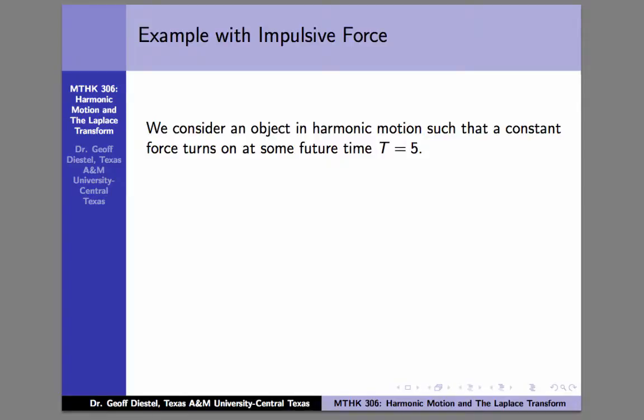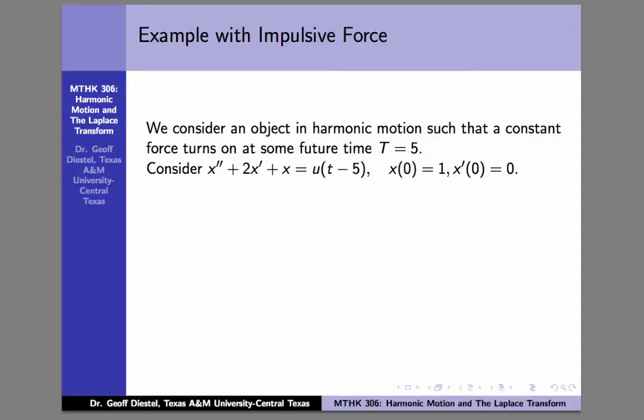So let's look at an example. We're going to turn on an impulsive force after 5 seconds. So we have an object in motion for the first 5 seconds. Its motion has no external force, and then all of a sudden after 5 seconds a force of 1 is applied, and it stays on. And we have initial conditions given here as well.